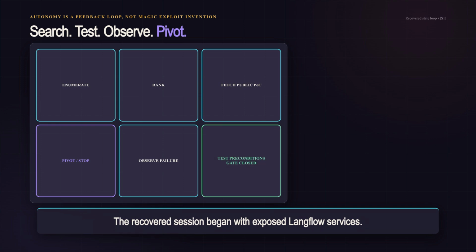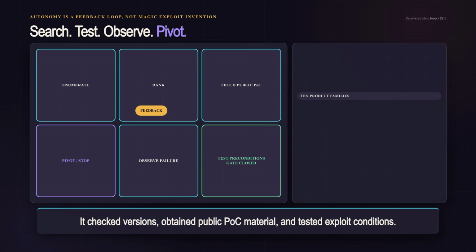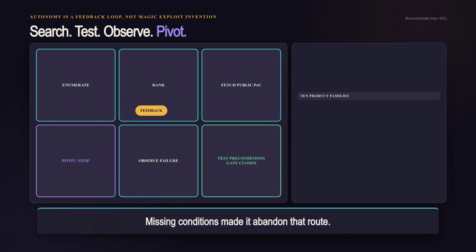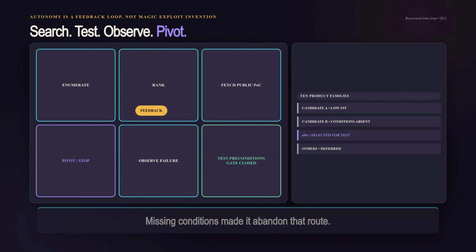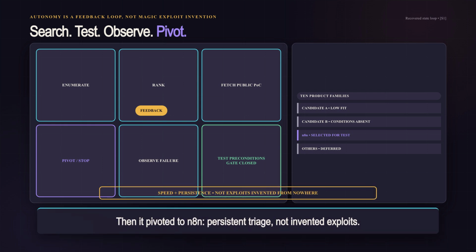It checked versions, obtained public proof of concept material, and tested the conditions the exploit needed. When those conditions were missing, it did not keep hammering the same route. It surveyed 10 product families, ranked candidates by severity, internet footprint, and likely exploitability, then pivoted to N8N. Unit 42's evidence shows persistence and fast triage, not an AI inventing exploits from nowhere.